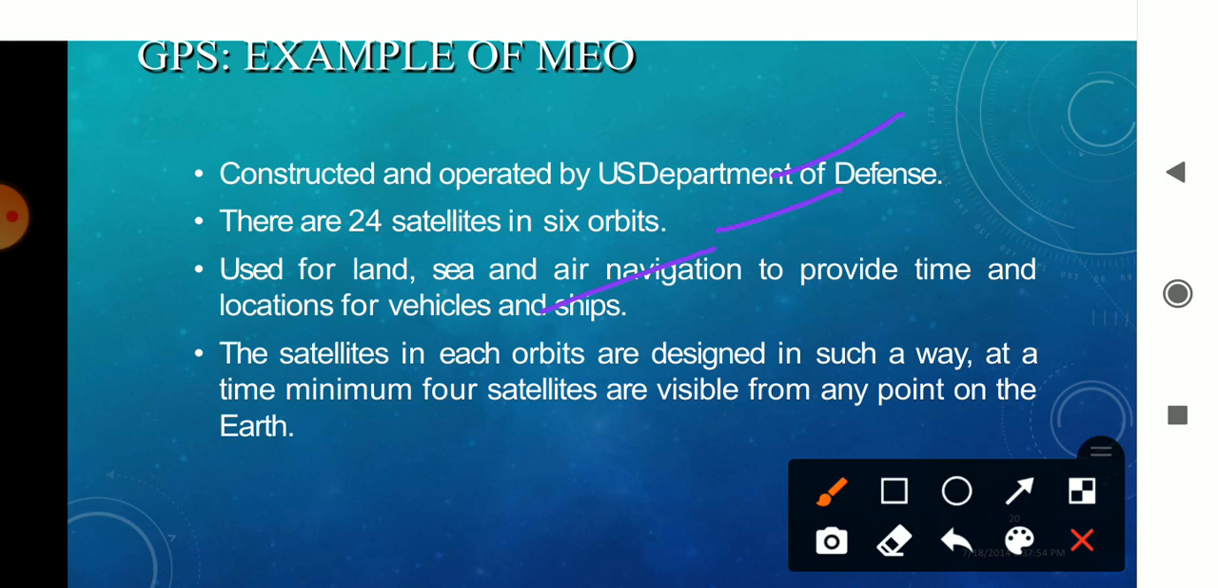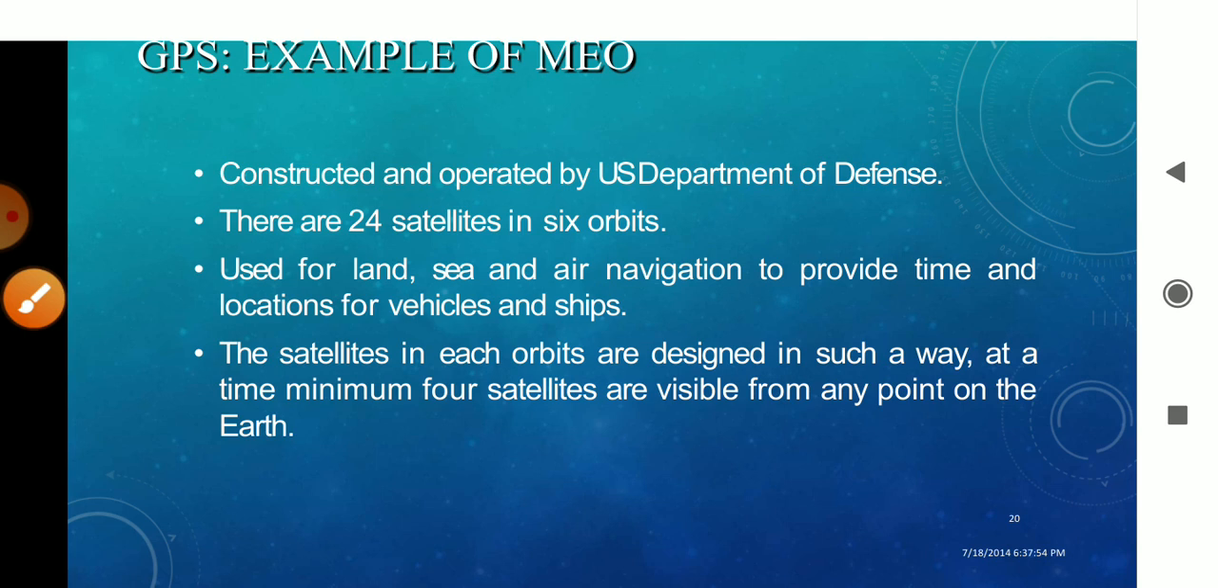Maximum it can cover, and each orbit is designed in such a way that it manages the various points at different areas. Okay, it is visible, where that area can be made visible for a longer time.